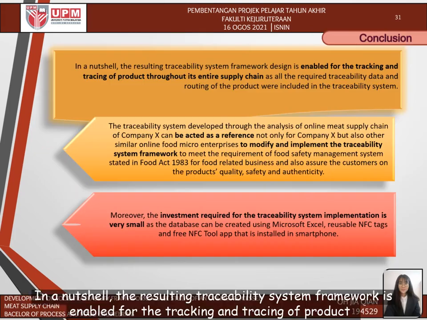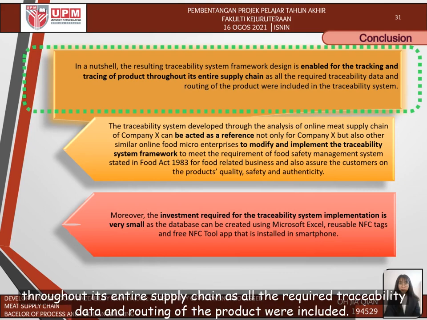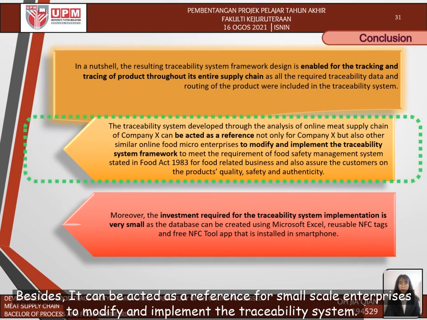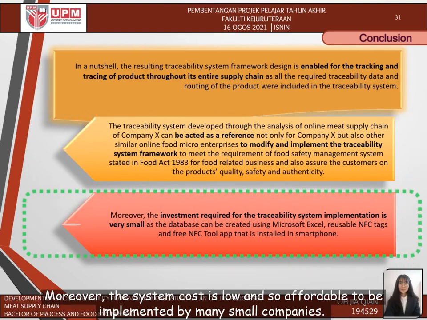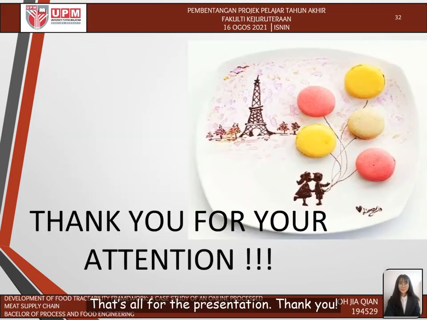Conclusion. In a nutshell, the resulting traceability system framework enables the tracking and tracing of product throughout its entire supply chain, as all the required traceability data and routing of the product were included. Besides, it can be added as a reference for small-scale enterprises to modify and implement the traceability system. Moreover, the system cost is low and so affordable to be implemented by many small companies. That's all for the presentation.